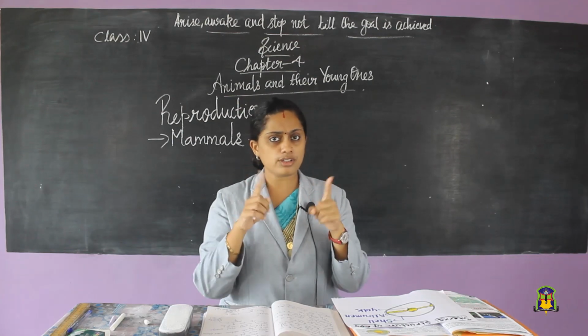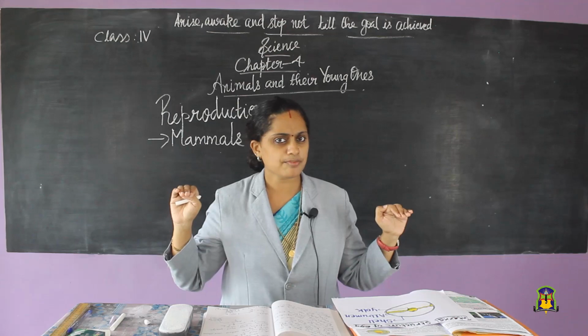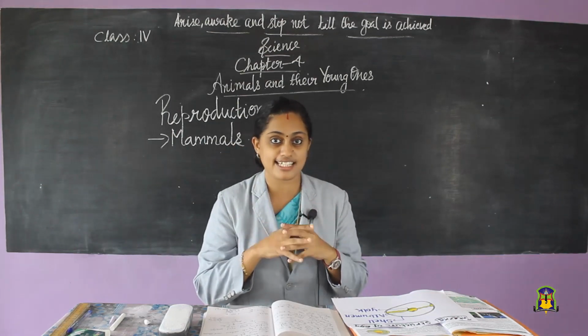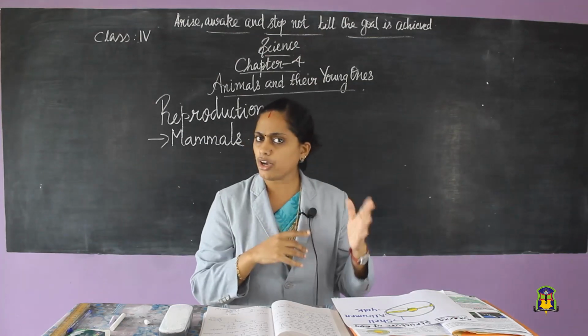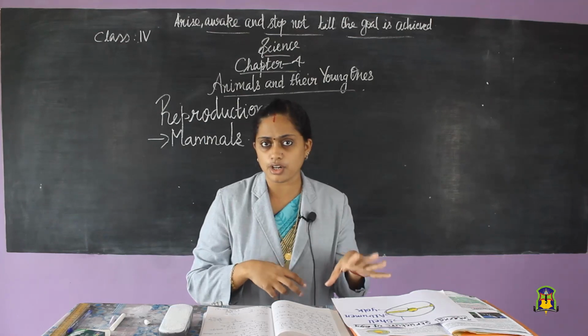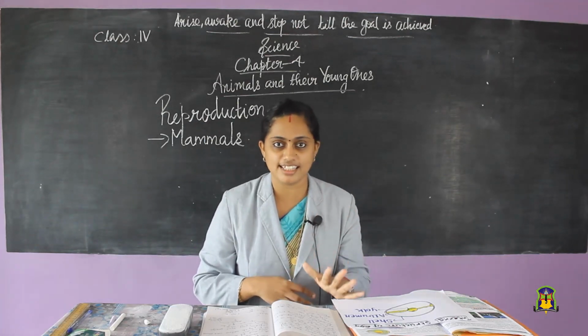And we saw about a flying mammal. Which is that flying mammal? Can anyone say? Yes, it is bat. Bat is a flying mammal. And we also saw mammals which are living in the water. Dolphins and whales are mammals which are there in the water.